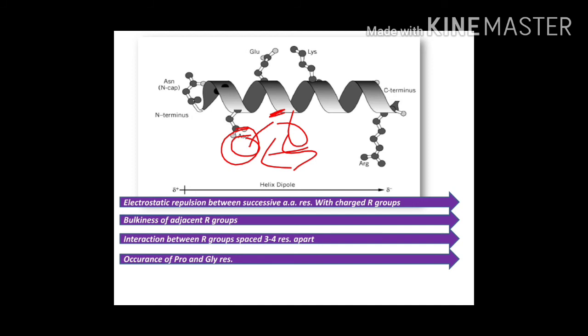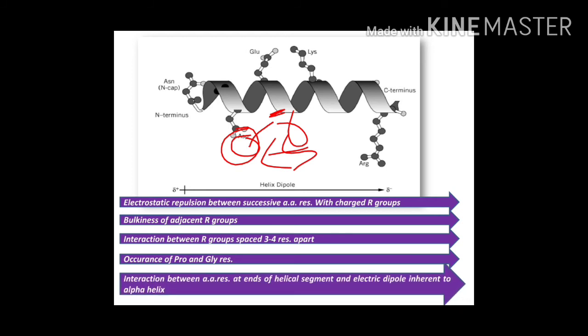For every psi and phi angle we have a stable conformation for glycine because R group is not there, so steric hindrance is not there, so every structure is possible. And for proline we have a cyclic R group and this is responsible for rigidity. Rigid means less flexible. So if more proline and glycine residues are there, then you will not have a stable alpha helical structure.